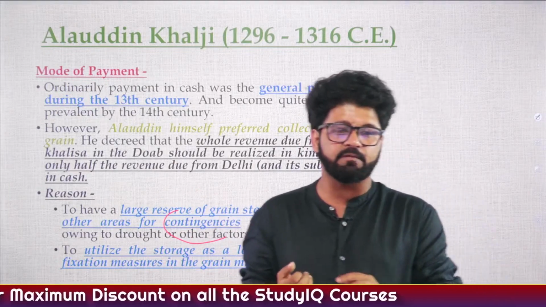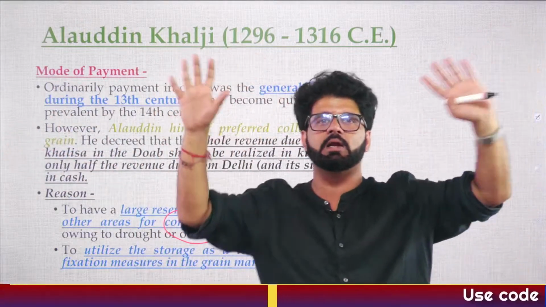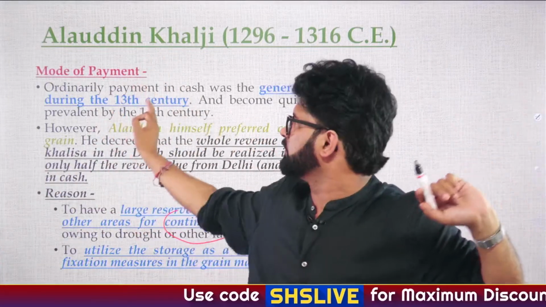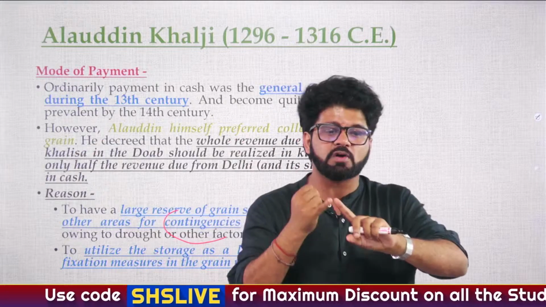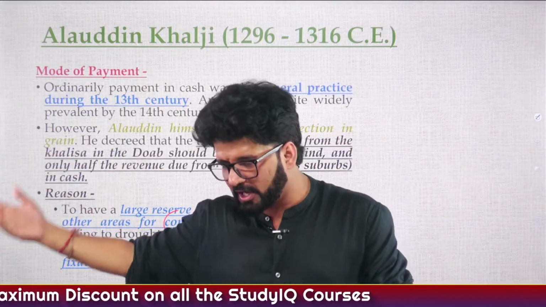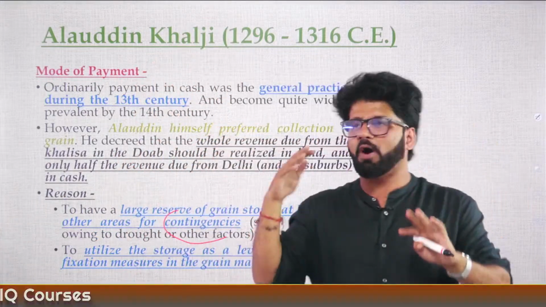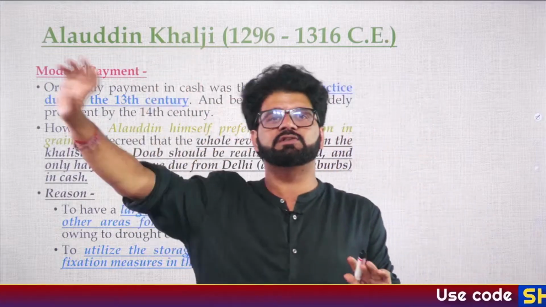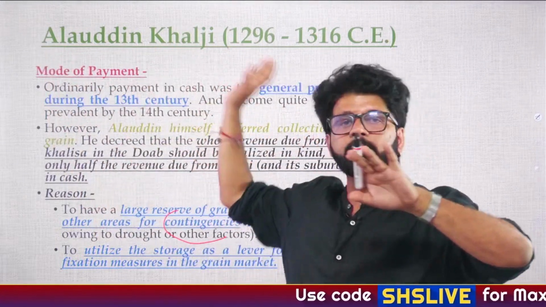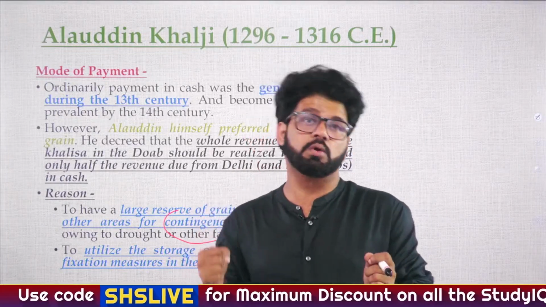Now, there is a question which people have to understand. When this whole market reform, Shahana-i-Mandi, Barid-i-Mumalik, price control, the 50% tax system was so awesome during the period of Alauddin Khilji, why was it not continued by other rulers, the successive rulers? This has been asked in mains. They can ask you in pre also, give you the points also. The point is why it was not continued by the successive rulers. You do not see it getting implemented by other rulers. Why? Because to implement this, you need a guy who is in total control.